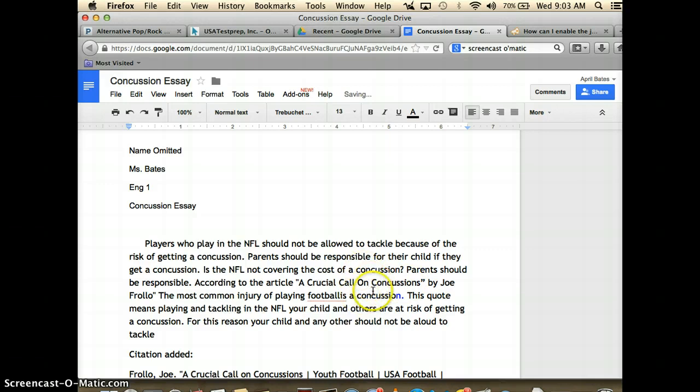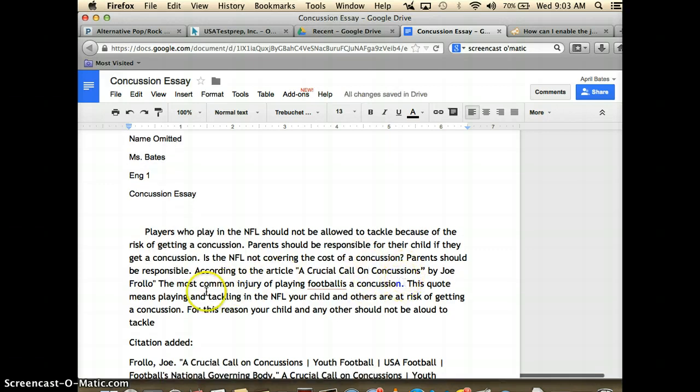All right, crucial call and concussion, so I resolved that by Joe Frollo. You don't need the quotes there because that's the person's name. Okay, that's their quotes, so then the quotes need to come here. All right, football is, okay, that's space there, is a concussion. Okay, and I can go back, change the font because now that is correct.